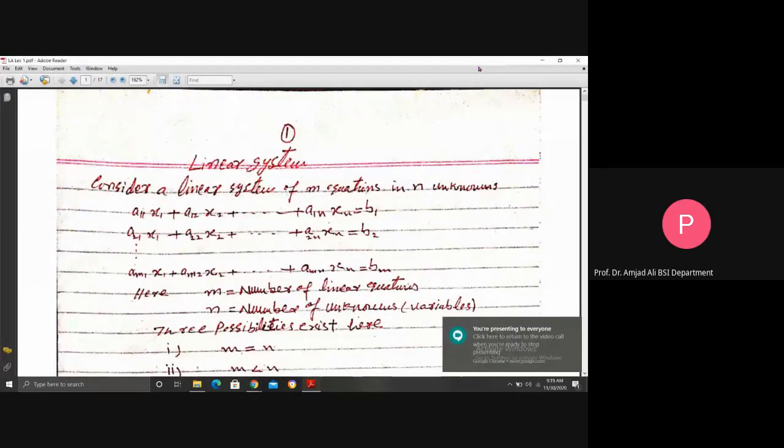Okay, Bismillahirrahmanirrahim. This is the first topic in your course, Linear Algebra: Linear Systems.